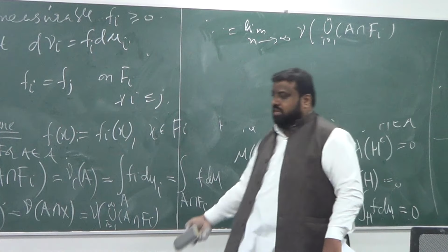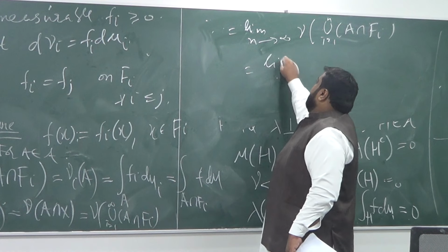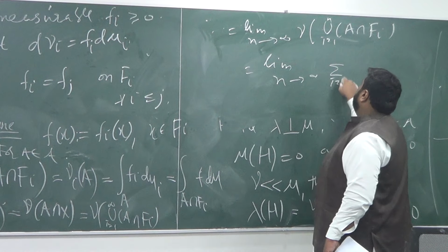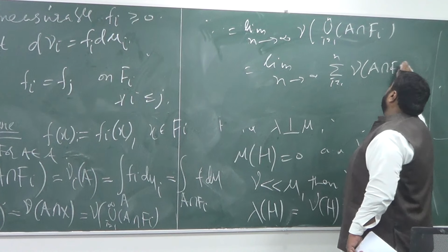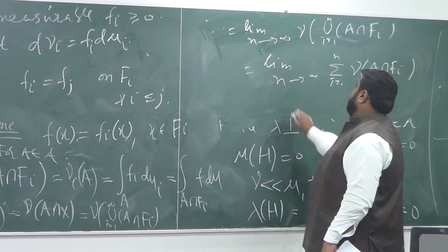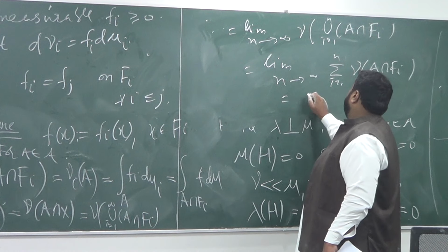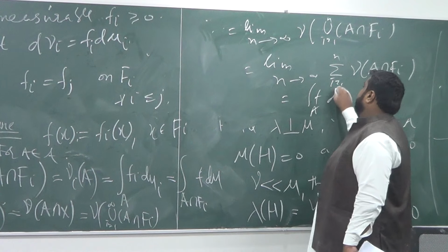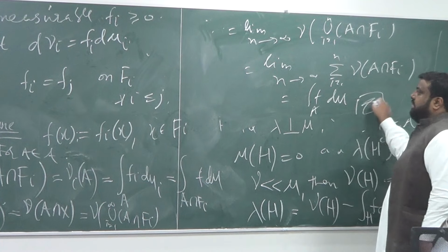Still we reach the same conclusion. That limit n goes to infinity of sum i equal to 1 to n of mu of A intersection Fi, and this is same as when we put infinity here, and you're going to get the integral of f over A d mu. Okay. Please do that.